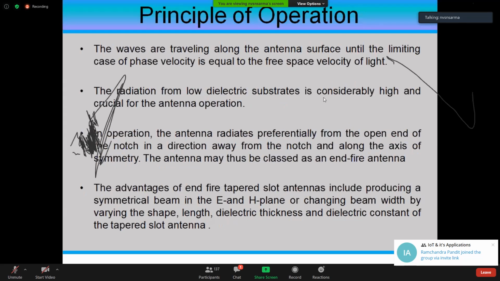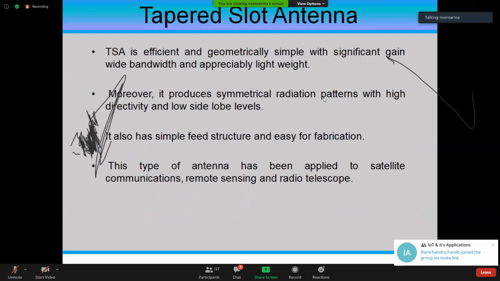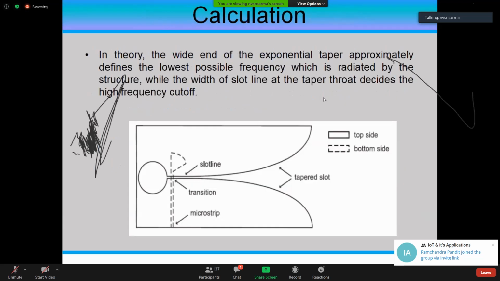So the waves which are traveling here are basically surface waves. One has to see how the surface waves can be radiated properly, or in end fire mode, it's going to operate mostly. So the bandwidth of operation is decided based on the curve what you are going to use in these things. The tapered slot is the original name to start with, and slowly with modifications and adding the balloon and all those things, people have made it to this Vivaldi antenna.